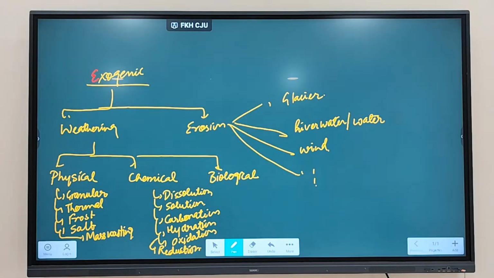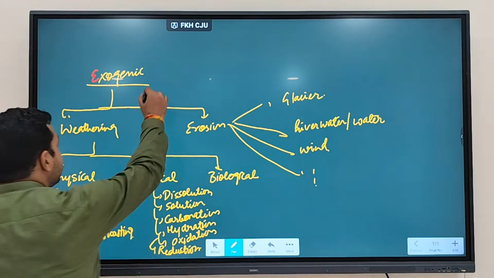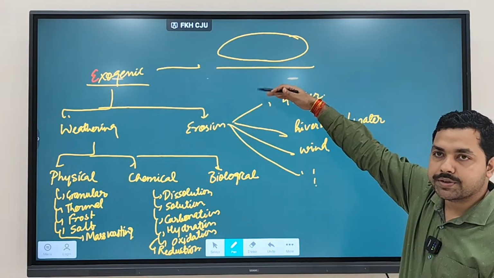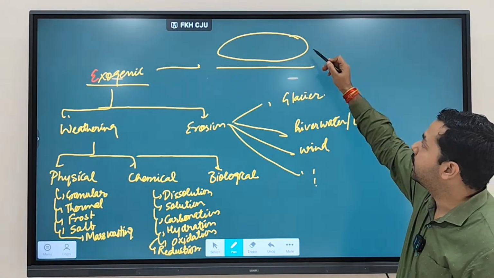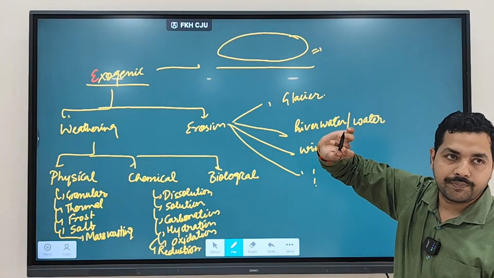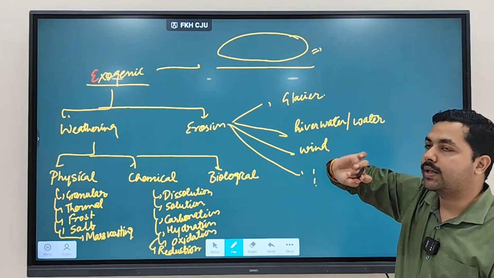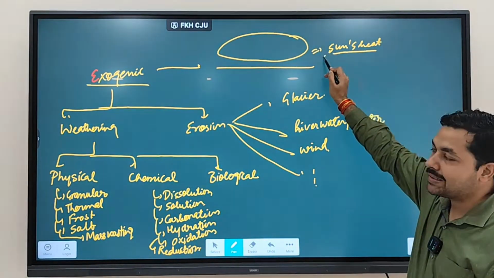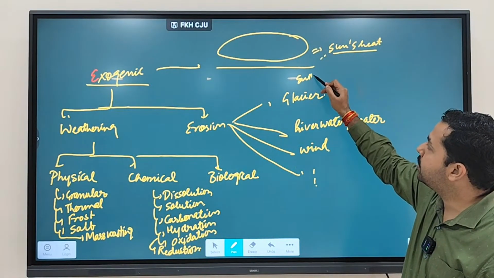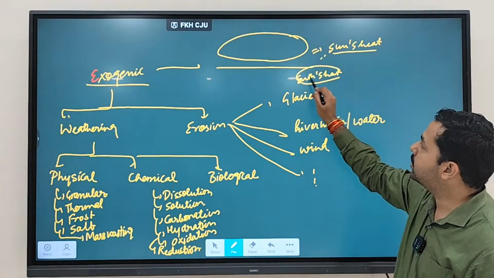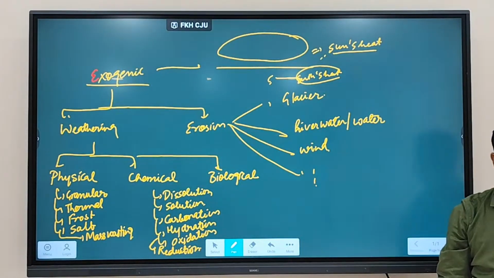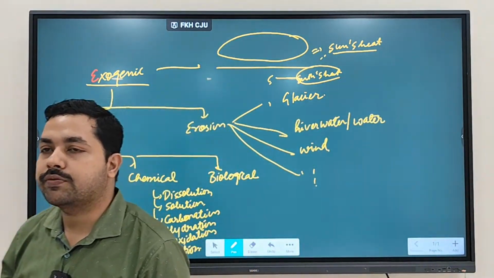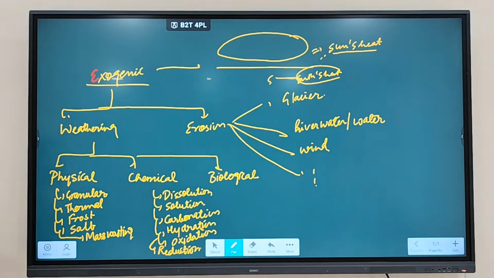Fine. Now recall our discussion. We discussed that exogenic forces act above the surface of Earth. Endogenic processes happen below the surface of Earth, exogenic above the surface of Earth. So what is the reason behind exogenic forces? As we discussed, it is the Sun's energy. Whatever processes take place in the interior of Earth happen due to Earth's heat, that is radioactivity. Whatever happens above the surface of Earth happens due to the Sun's heat. So the major source of exogenic forces is the Sun's heat.